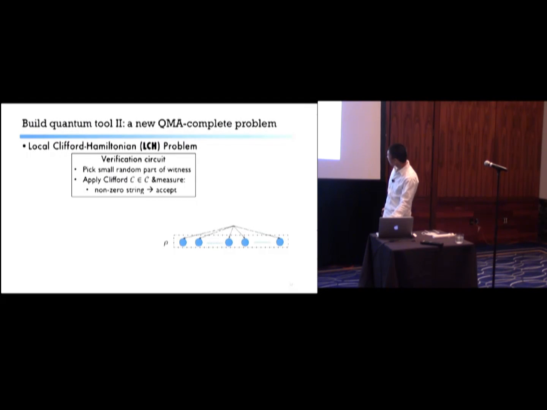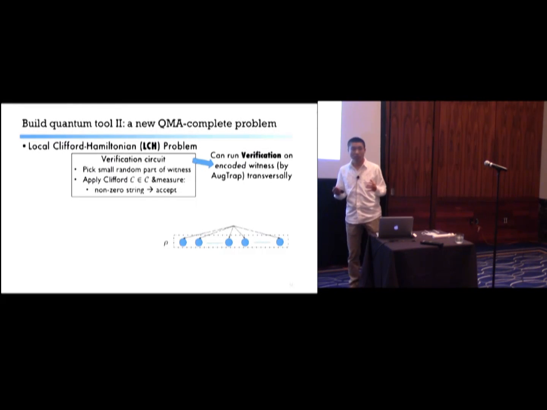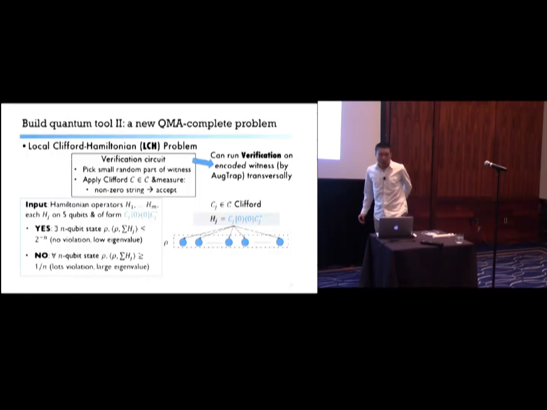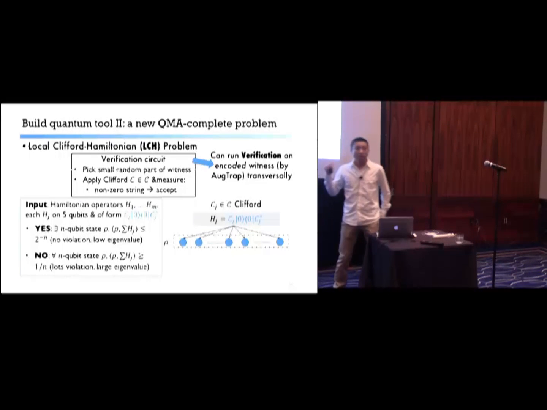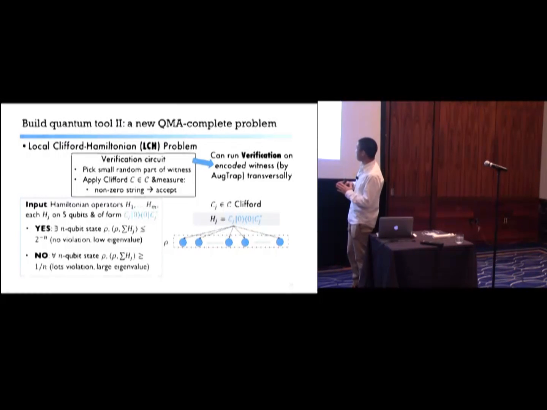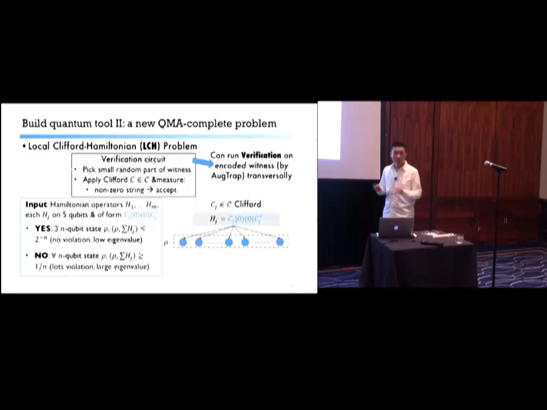So this means we can run the verification transversally, or homomorphically, on the encoded witness, and that's what we need. And for those who care about the specifics of this problem, this is a variant of the standard local Hamiltonian problem, but with the restriction that every Hamiltonian operator must be a projector that's induced by some Clifford circuit. And despite this restriction, we can still show this problem is QMA complete.